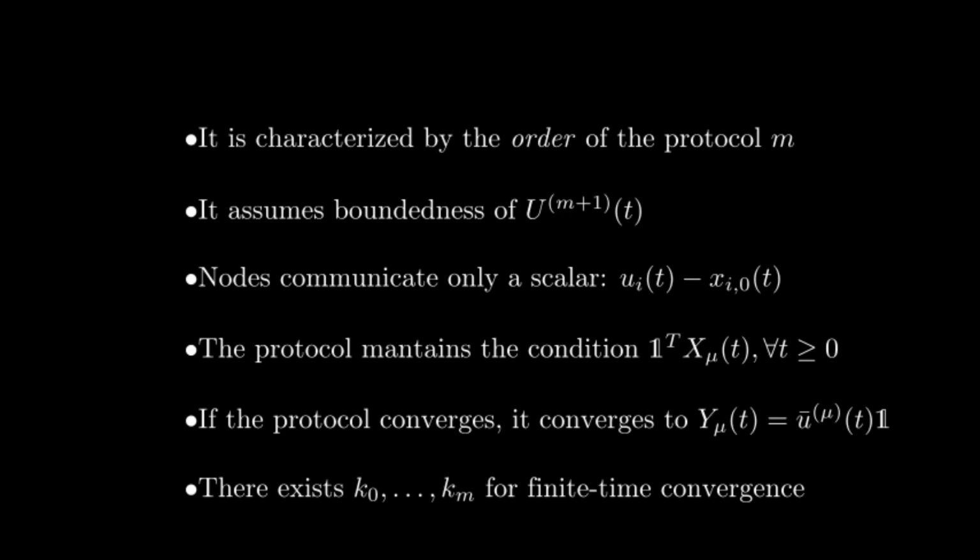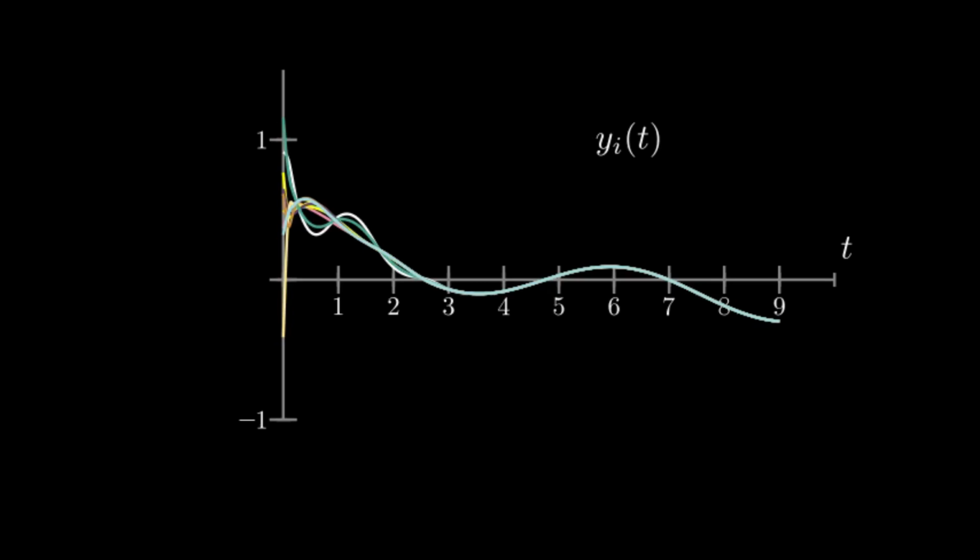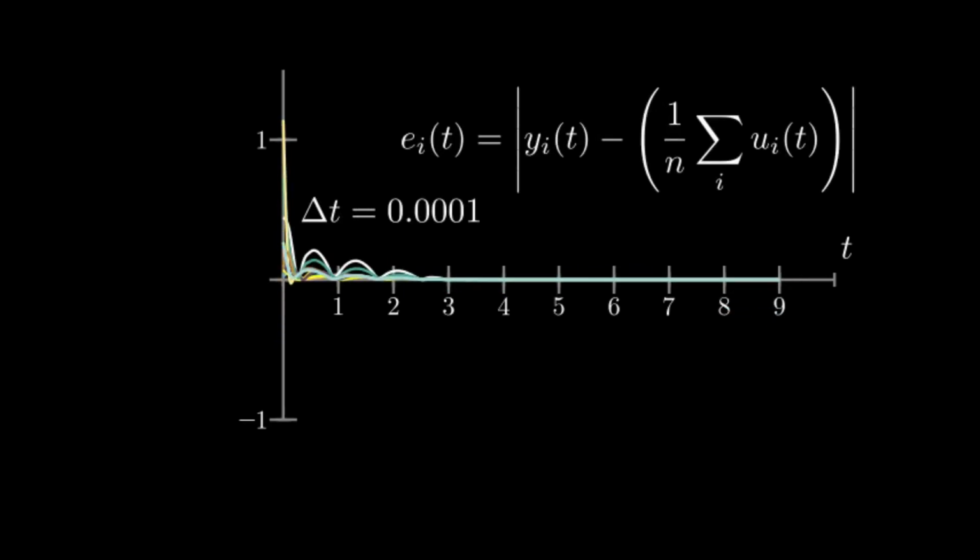Now, let's take a look at some simulations of this protocol. In these examples, we used 10 nodes connected in this topology. Moreover, we used m equals 3, which means that the internal state of each node has a dimension of 4. These are the trajectories that the output of each node follow. We used some properly chosen gains such that the outputs of each node reach exact consensus in finite time. In other words, to ensure that the transient ends at some point. As we discussed earlier, the design procedure for the gains will be described in a future work, since it's not trivial. Here, we show the error of each node with respect to the average.